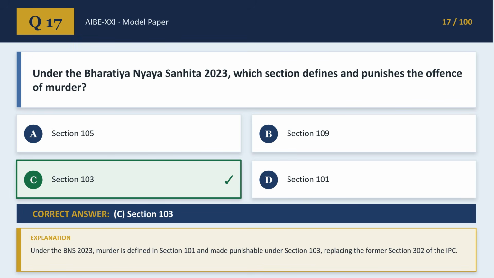Under the Bharatiya Nyaya Sanhita 2023, which section punishes the offense of murder? The correct answer for question 17 is C. Section 103, replacing the former Section 302 of the IPC.